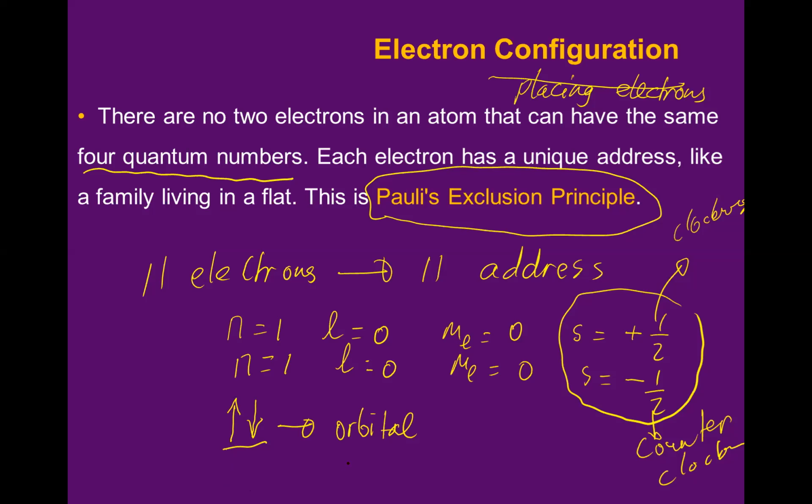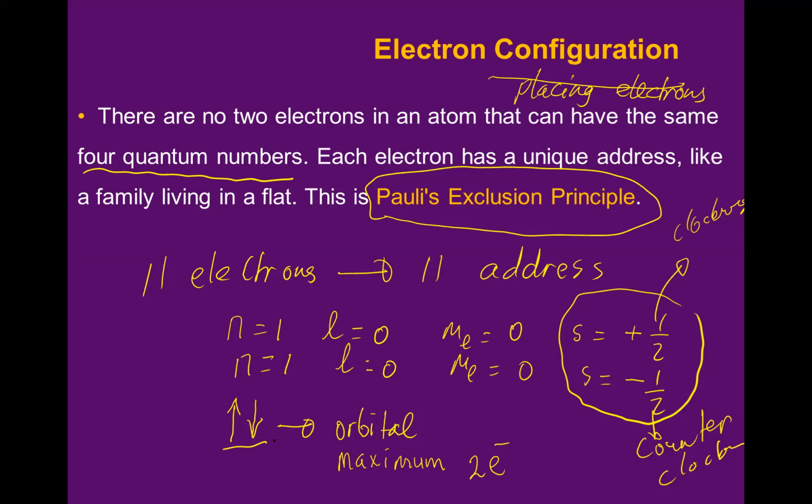So in an orbital, maximum, how many electrons do you have in one orbital? Two. In one orbital, maximally, we have only 2 electrons, which are plus half and minus half.